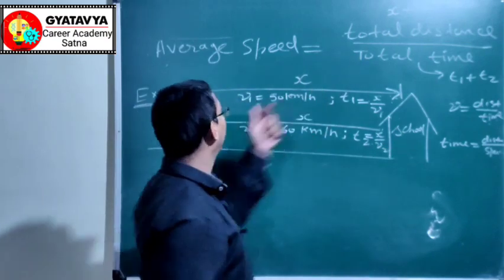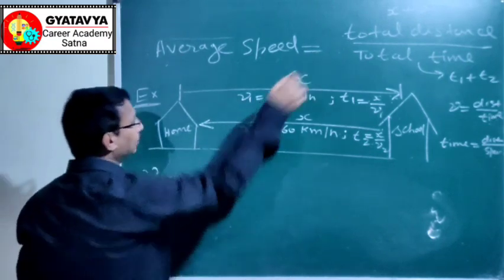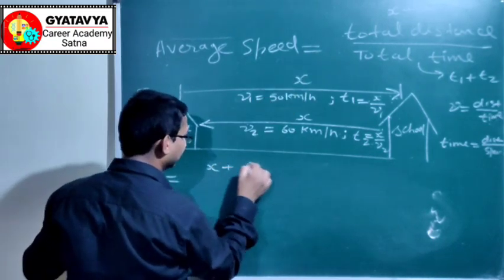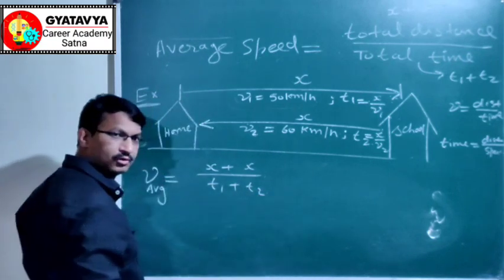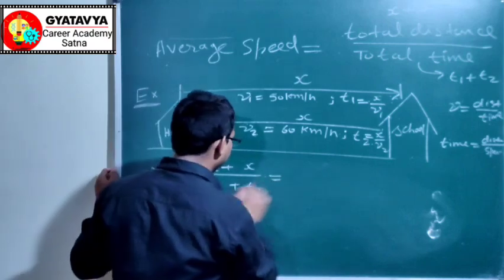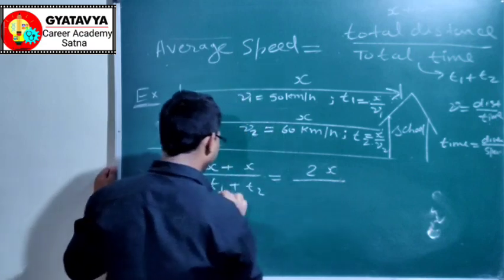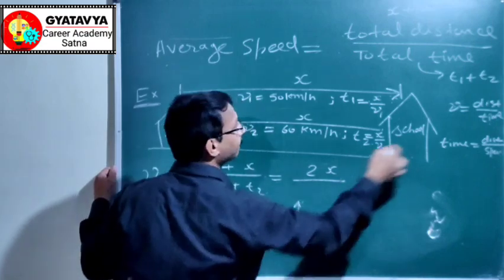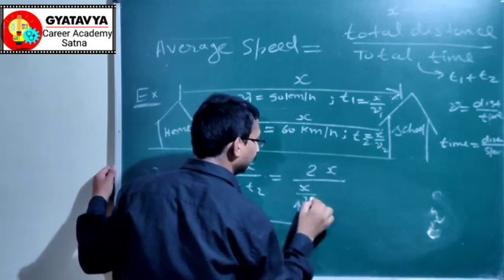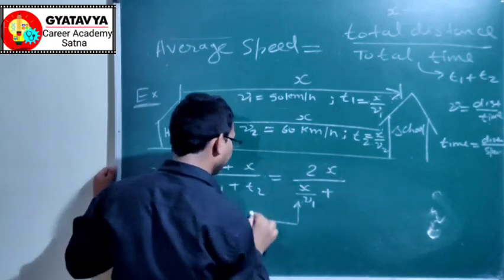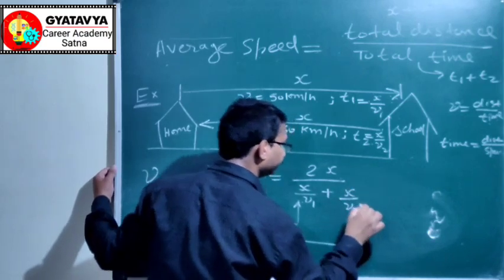Now come to the formula: v average is equal to total distance x plus x divided by total time t1 plus t2. If you put in the values of t1 and t2, x plus x is equal to 2x. t1 is distance x upon v1, and similarly t2 is distance x upon v2.